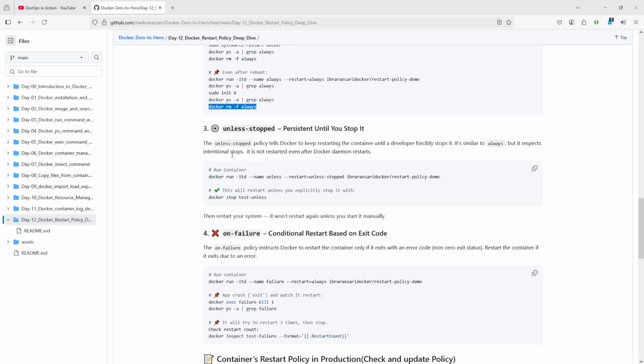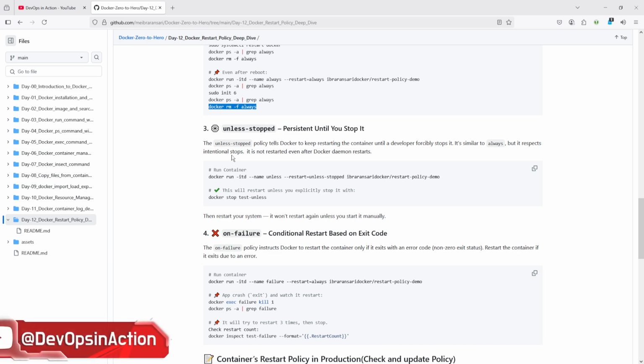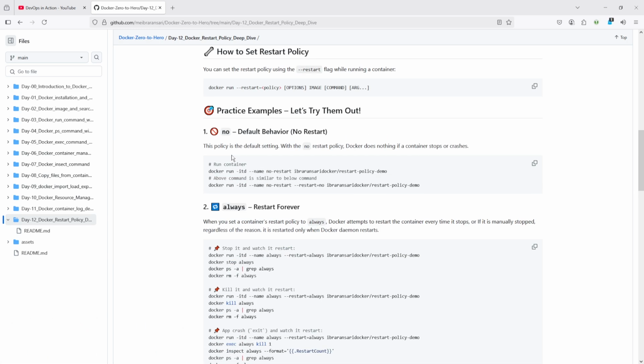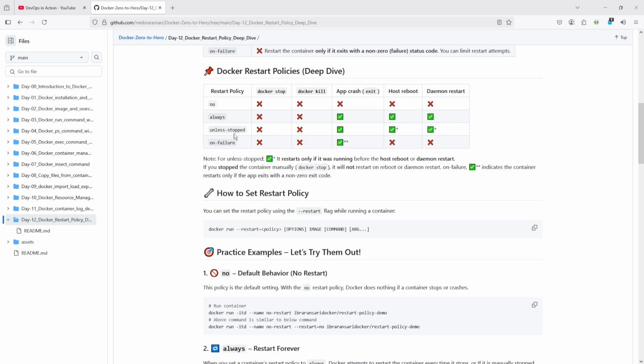The unless-stopped policy tells Docker to keep restarting the container until a developer or administrator forcibly stops it, right? It is similar to always, but it respects an intentional stop. It is not restarted even after a docker daemon restart. So understand this chart again here. Unless-stopped will work similarly, so I'm not going to do the same practical again and again.